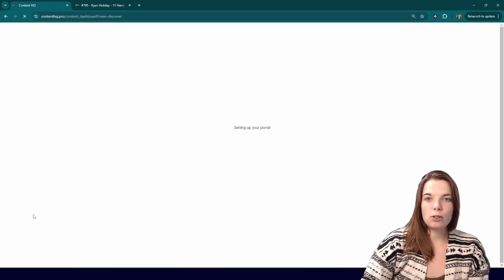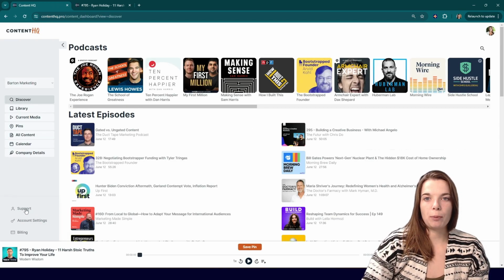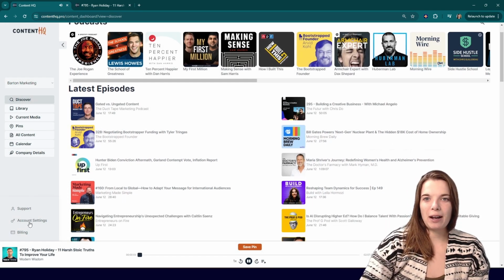If you do have any questions or need any help with anything, this support button is just a click away. So that'll go straight to me and I'll get back to you just as quick as I can. Or if you want to manage your account settings or billings, you can do those through the various tabs on the left here too.